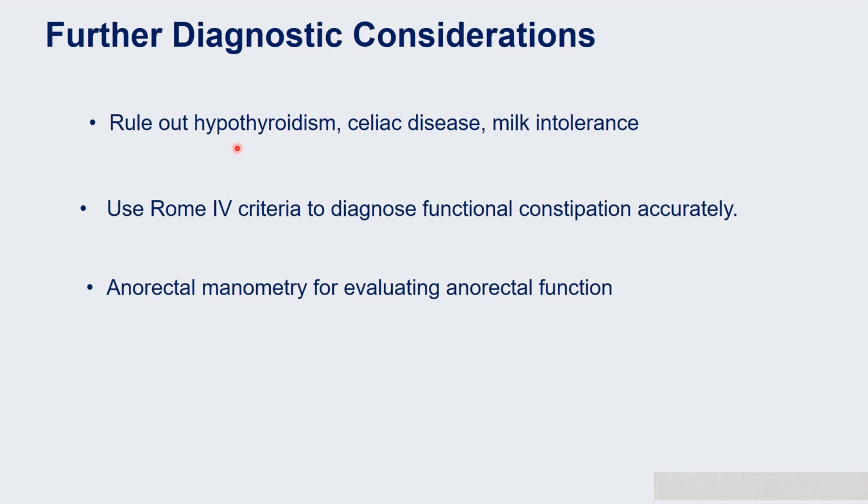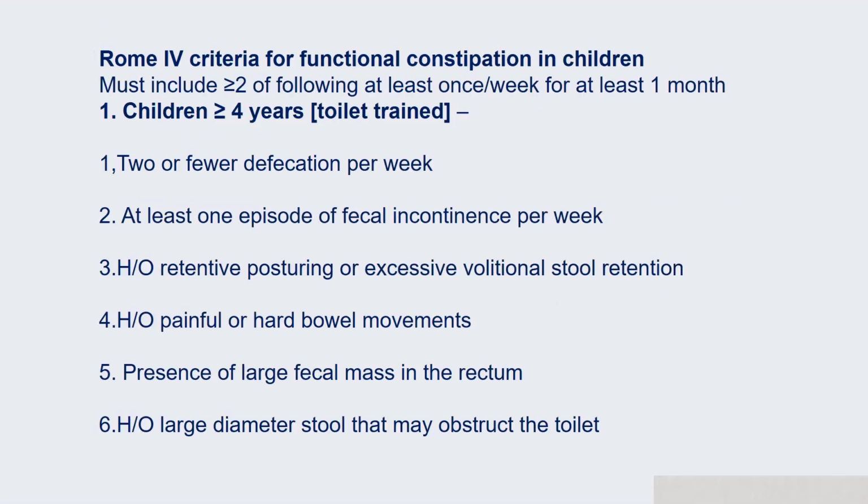So conditions like hypothyroidism, if you suspect, you do the thyroid function test. Celiac disease, if you suspect, then do the further test. Milk intolerance. And then another is to use Rome 4 criteria to diagnose functional constipation accurately. Best is to follow this criteria, which I'll be discussing in my next slide. Then anorectal manometry for evaluating anorectal function can also be done.